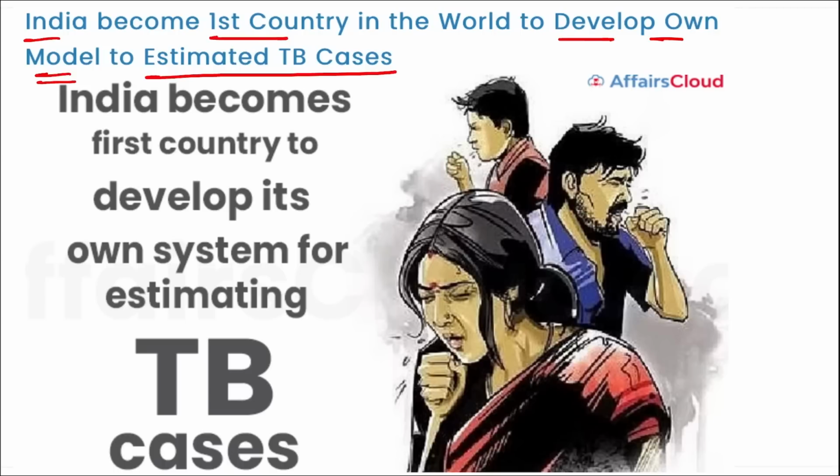I repeat, India became the first country in the world to estimate the tuberculosis burden in the country, and they have launched a country level mathematical model to estimate the prevalence of TB cases in India. TB is tuberculosis and it is caused in lungs. It is a communicable disease. It is a treatable disease, but still there is a lack of awareness in India about TB, and one suffering from the same will be secluded from the general public. Also remember, if we talk about it,